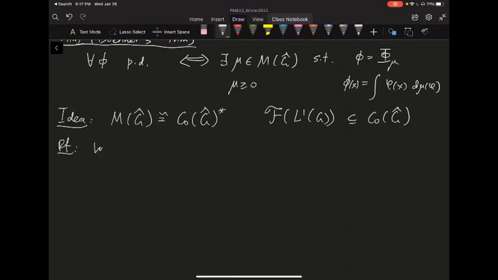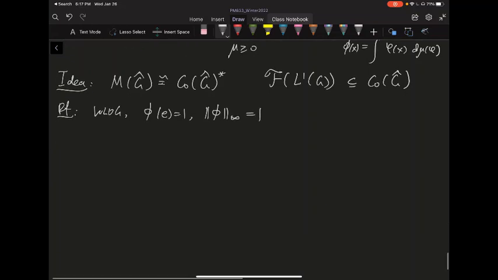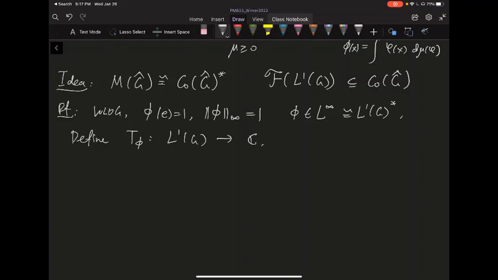Without loss of generality, let's assume that phi of e is equal to 1. So phi as a function in the L infinity space has infinity norm equal to 1. Because phi is inside L infinity, which is identified as the dual of L1 of G, I can define the following. Let's define T phi, which maps L1 of G to C by integrating against phi.